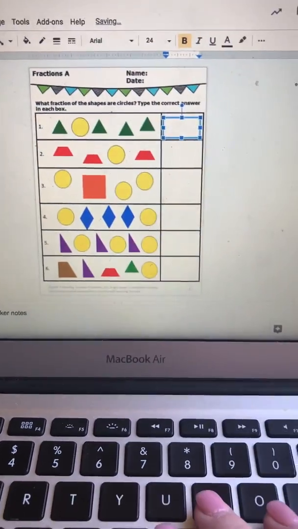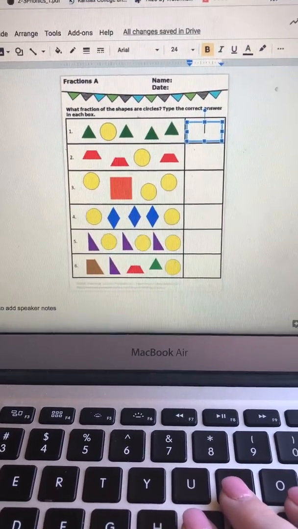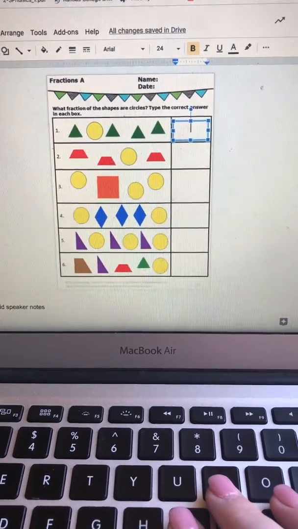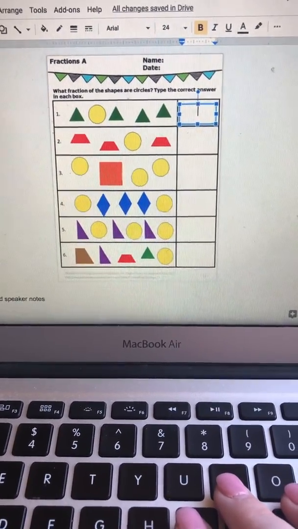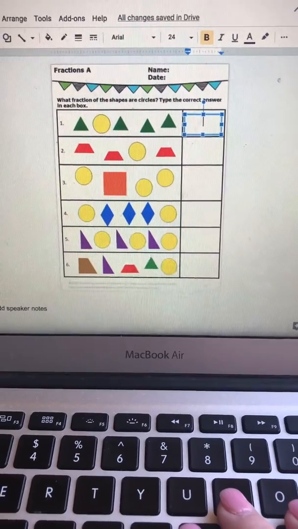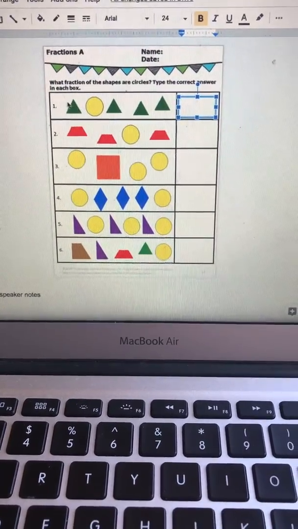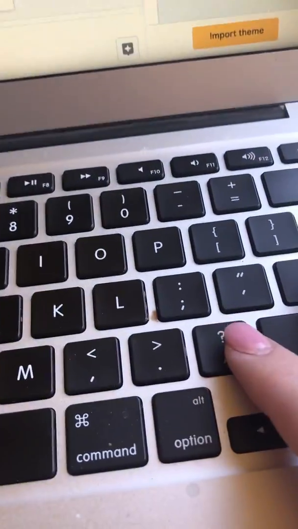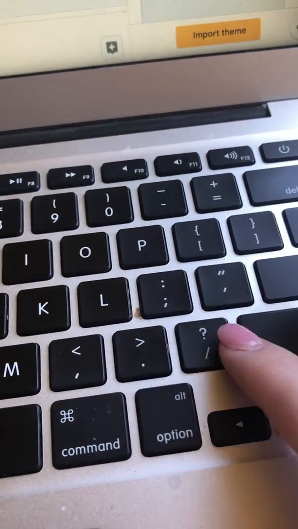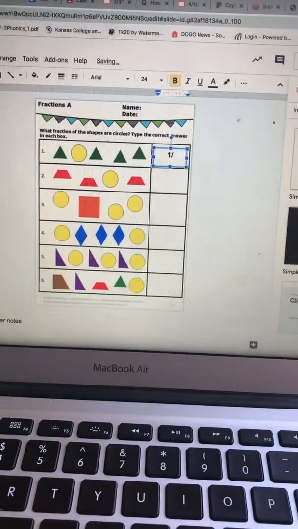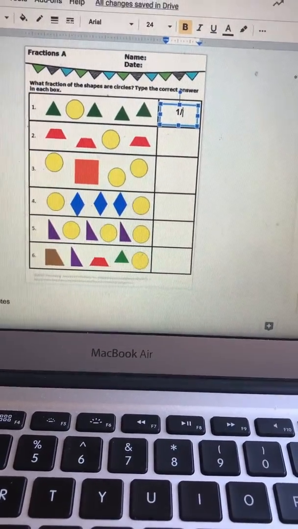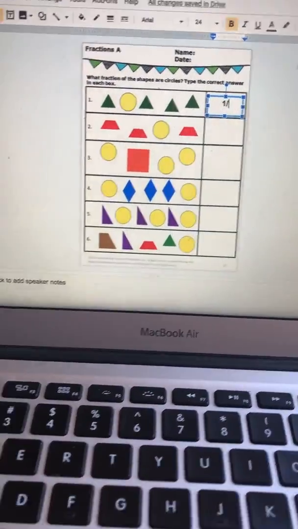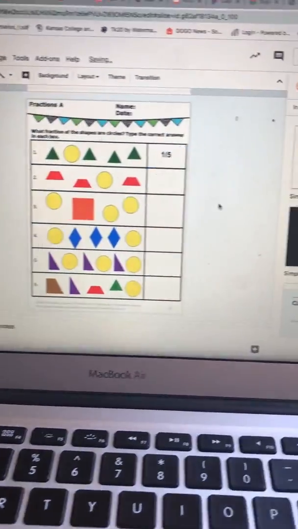But since this is on a computer, we can't do it like a normal fraction. What you're going to do is, how many circles do we have? 1, so I'm going to put the numerator, 1, and then I'm going to push this button right here that has a little slash. And how many total shapes? 5. And that is your answer.